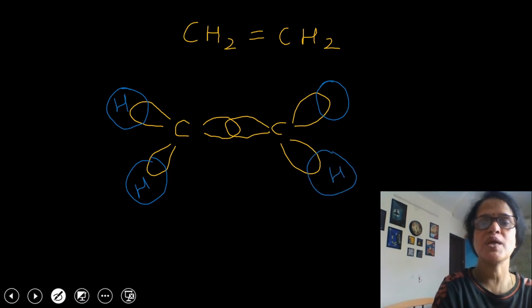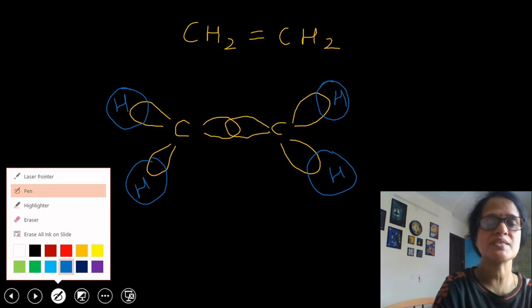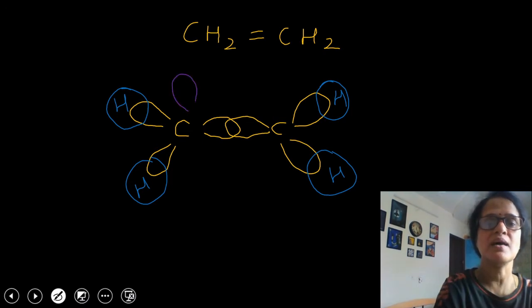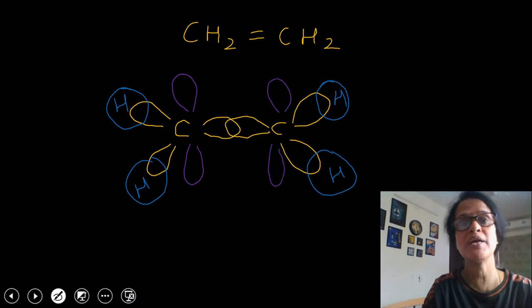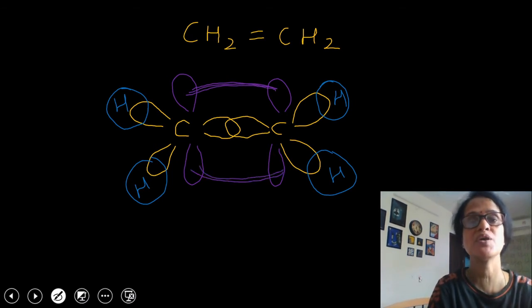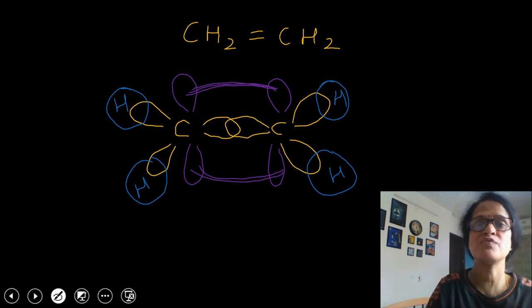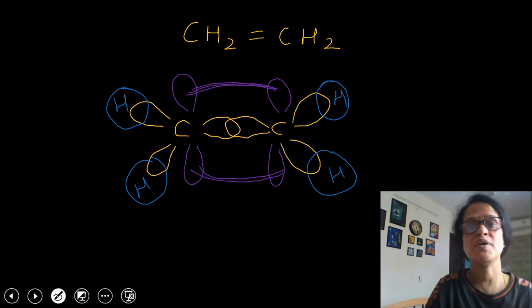So these are the 4 hydrogen atoms. Now one more point I would like to mention here. You can see that these are the unhybridized p orbitals of 2 carbon atoms. They are parallel to each other as well. They are perpendicular to the plane of the carbon atom. So these orbitals undergo sideways overlapping. Therefore it is very much essential for the 2 p orbitals to be parallel to each other for effective sideways overlapping. So this is the structure of the ethene molecule.